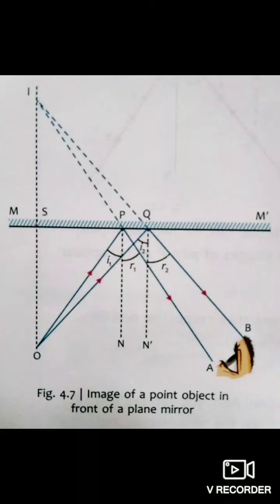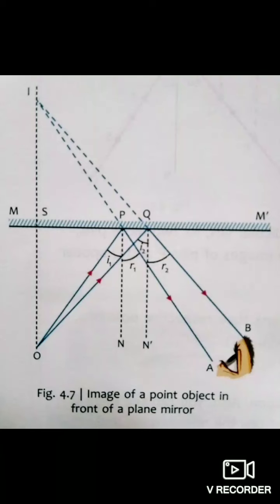We know that, so we can write I1 equal to R1, and in the case of the second ray, I2 equal to R2, where these angles are drawn along with the normal. For the point P, OPN is the angle of incidence and NPA is the angle of reflection. Similarly, for the point Q, OQN dash is the angle of incidence, that is I2, and N dash QB is the angle of reflection, R2.